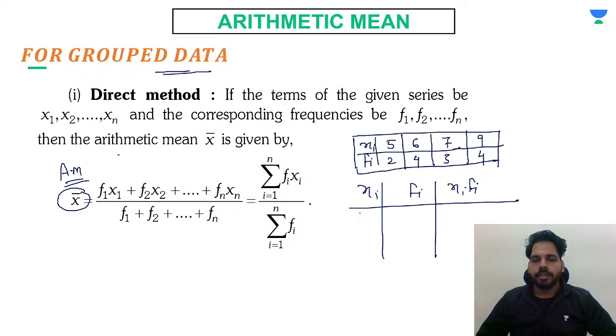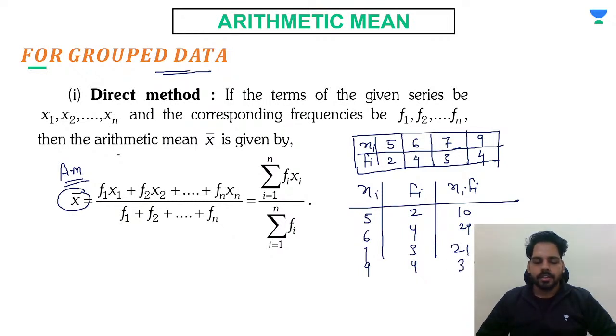So as you are writing, 5, 6, 7, and 9, here you can write 2, 4, 3, and 4. So find f into x: first of all, 10, 6 4s are 24, 7 3s are 21, 9 4s are 36.